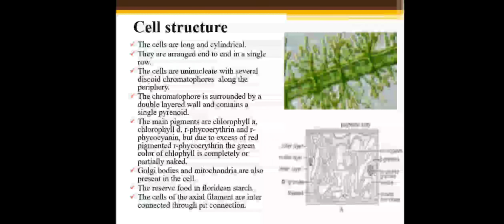Pit connection means there is a hole between two cells. So this is the cell structure of Batrachospermum. The cell has an outer layer, middle layer and inner layer. The cell wall is present, along with alpha granules, thylakoids, a well-developed nucleus and other organelles like mitochondria, Golgi bodies and chromatophores. That means the cell is eukaryotic.